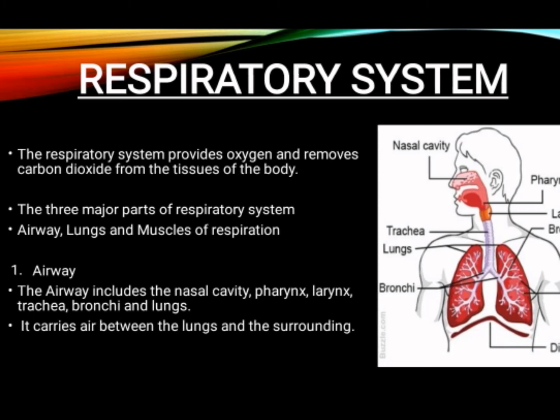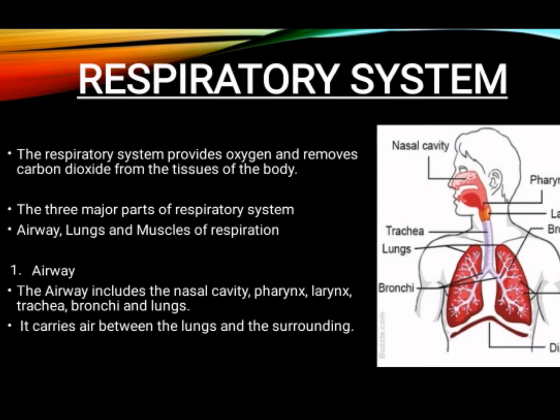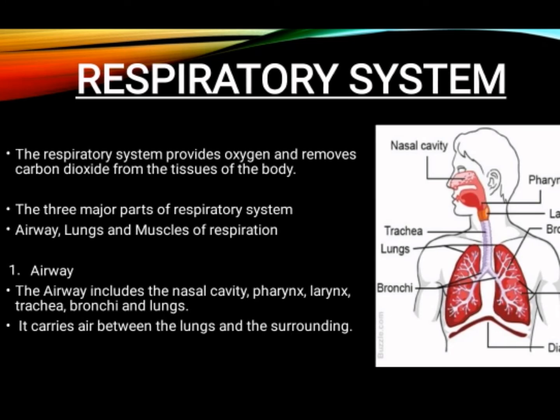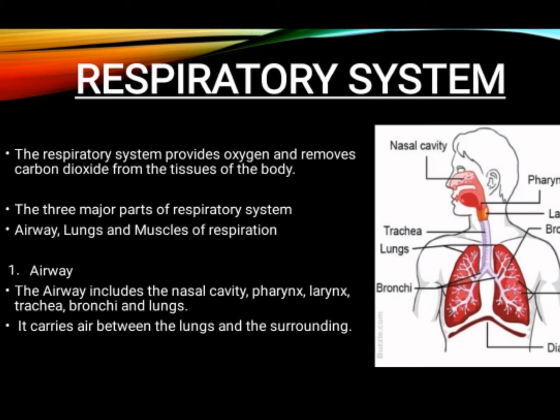The three major parts of the respiratory system are airway, lungs and muscles of respiration. Airway. The airway includes the nasal cavity, pharynx, larynx, trachea, bronchi and lungs. It carries air between the lungs and the surroundings.